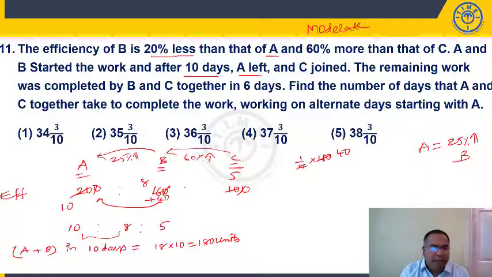That means who are working now? B and C are working together. Now B plus C are working for how many days? The remaining work was completed by B and C together in 6 days. So B and C are working for 6 days, the work is completed.